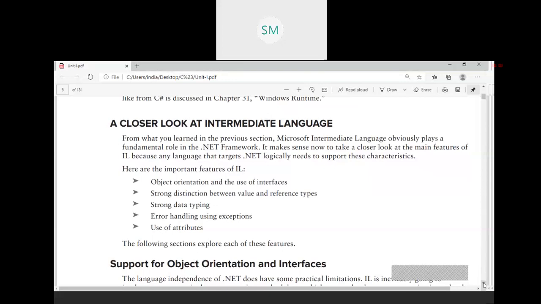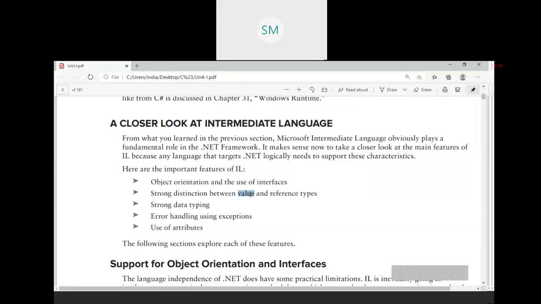Interfaces can be used in between two components or two program codes, for connecting two program codes. Next, strong distinction between value type and a reference type. Here, value type means simple data types: integer, float, double. These simple data types are called value types.